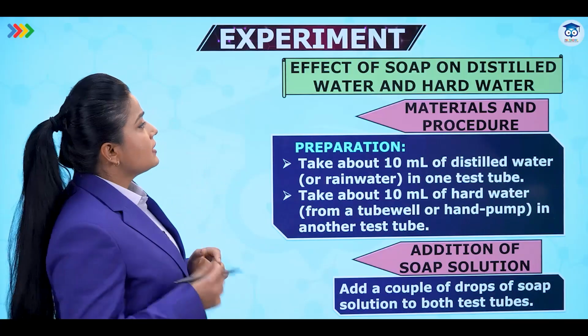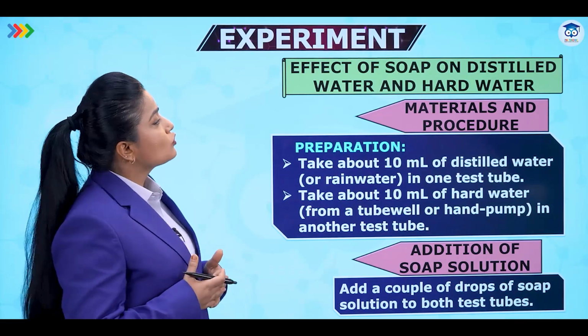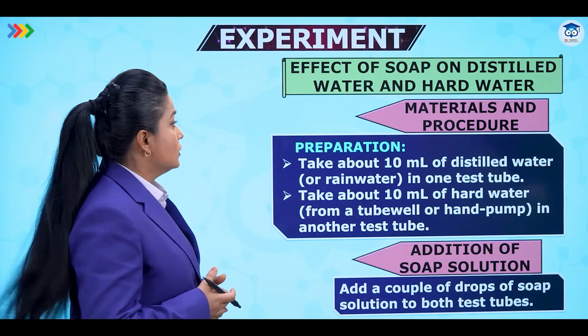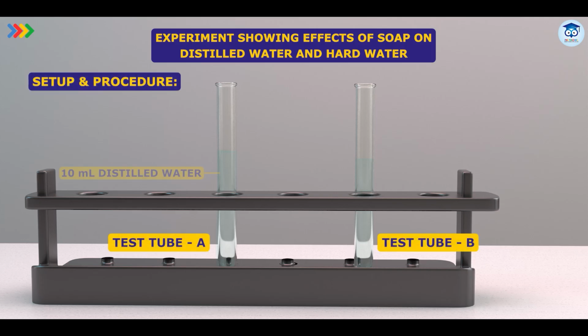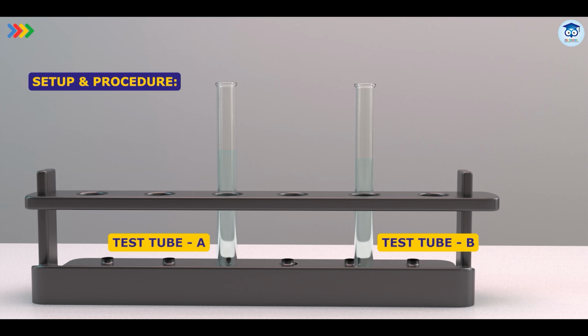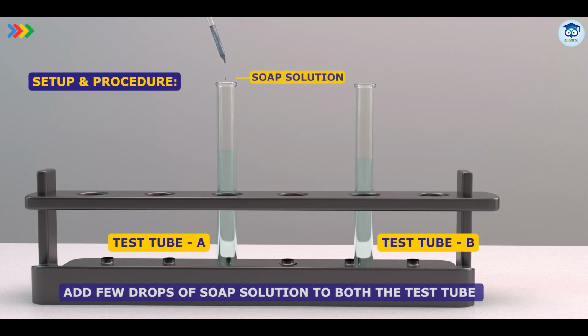Now let's try to understand another experiment where we can see the effect of soap on distilled water and hard water. For this we require 10 ml of distilled water, which can be obtained from a lab or from rainwater, in a test tube. To this, take about 10 ml of hard water from a tube well or a hand pump in another test tube. So we have 2 different water samples with us. Now we are going to add soap solution to it. Add a couple of drops of soap solution to both the test tubes.